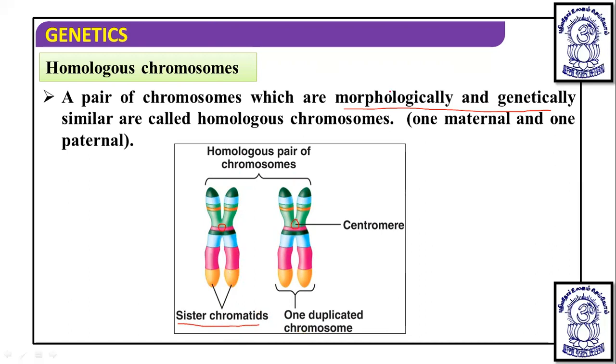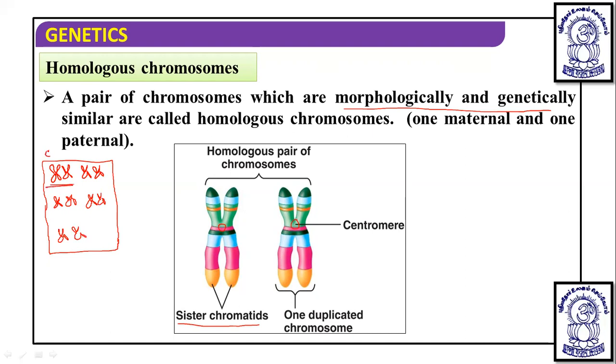So this is a homologous chromosome. Suppose I take a human cell and I remove all the chromosomes and arrange them like this in pairs.